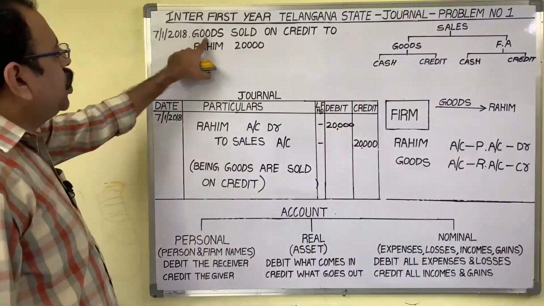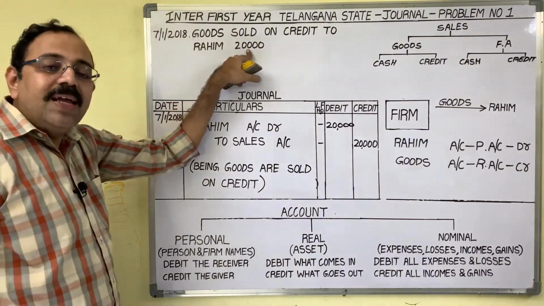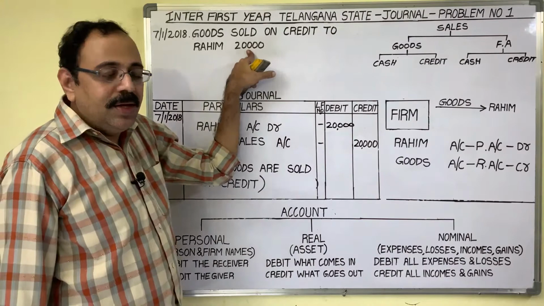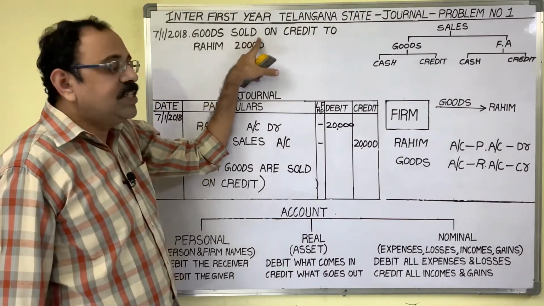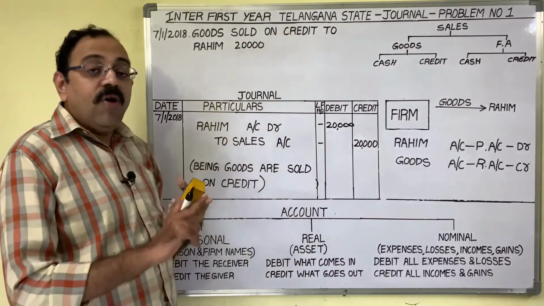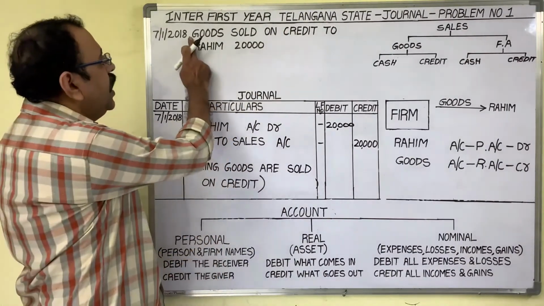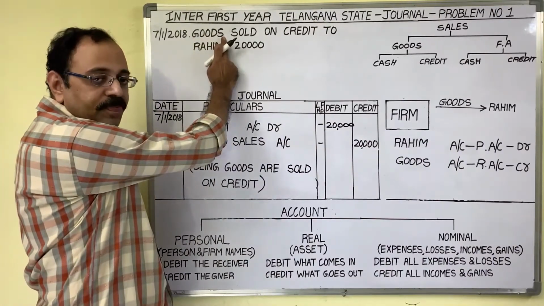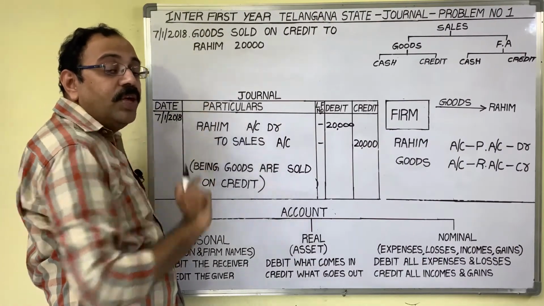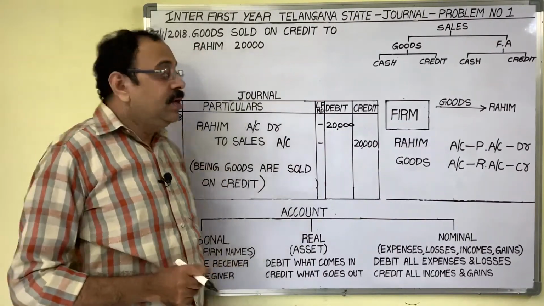Seventh date, goods sold on credit to Rahim, 20,000 rupees. Here again a sales transaction is given. So first what you should observe: what we sold, goods or fixed asset. Clearly he has given goods are sold. Then second point, we sold those goods for cash or on credit.